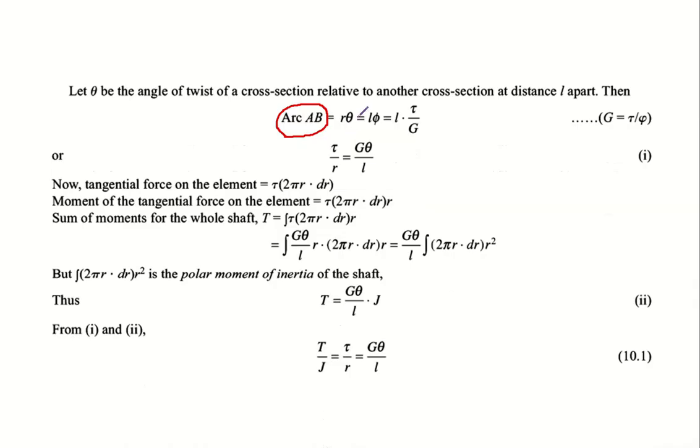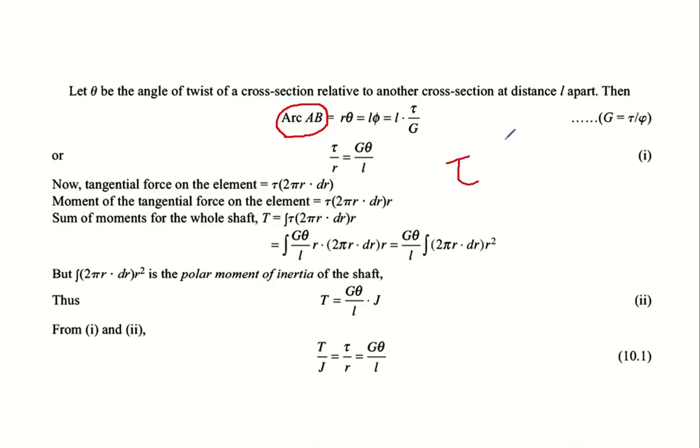Arc B is nothing but r theta and L phi. Now we have already established that phi is the shear strain. As a corollary of Hooke's law, we can apply that to the shear stress and shear strain also. Then we can write that shear stress is equal to G, the rigidity modulus, into the shear strain.